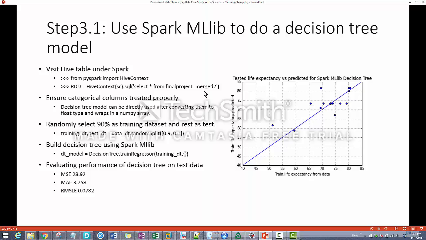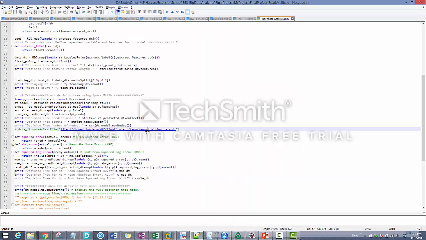And on the right is my visualization for my decision tree. The x-axis is the actual data for my test data sets, and the vertical is the predicted. So they follow the 45-degree line, not too bad. And I can demo what my script looks like.